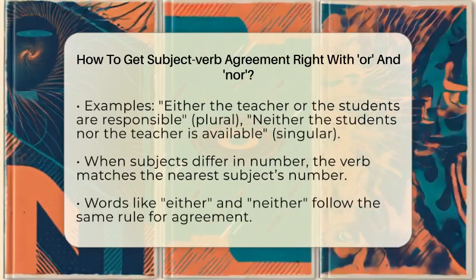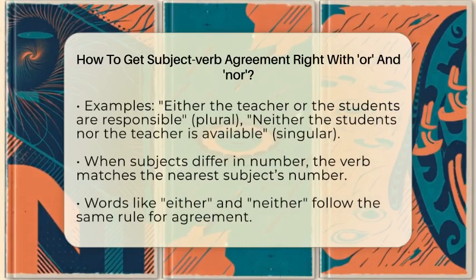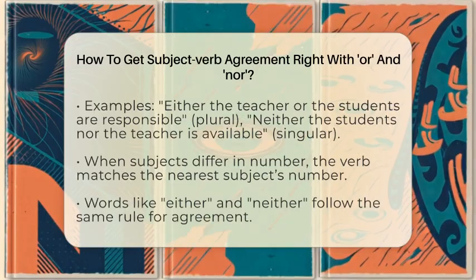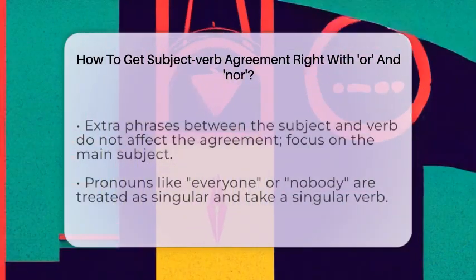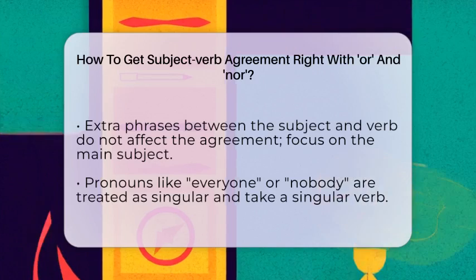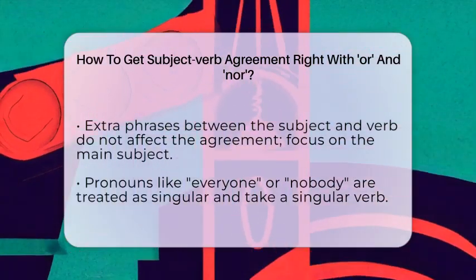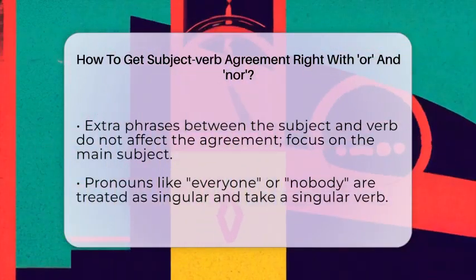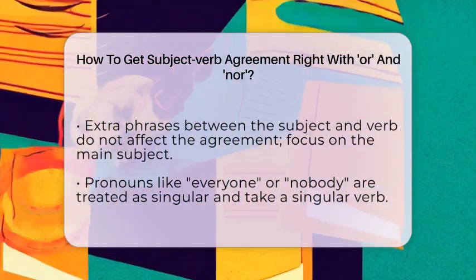For example, "Either the manager or the employees are responsible." The verb agrees with employees because it is plural. Also, if you have a sentence like "Neither the dog nor the cats are outside," the verb "are" agrees with cats, which is plural. Prepositional phrases or extra words between the subject and the verb do not change the agreement.